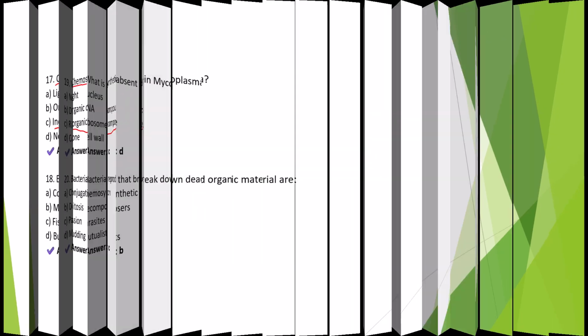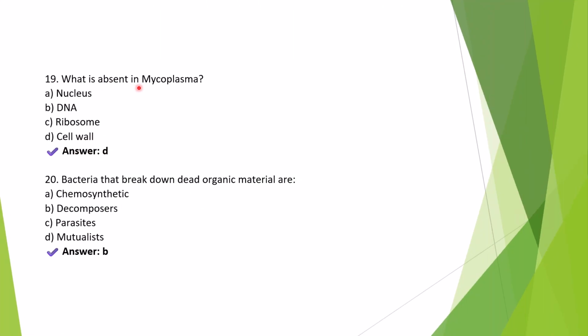Question 19. What is absent in mycoplasma? Right answer is option D, cell wall. Mycoplasma lack a cell wall, making them pleomorphic. Pleomorphic means they can vary their shape, and they are also antibiotic resistant.